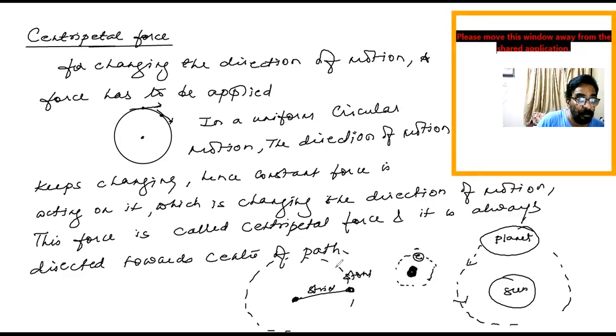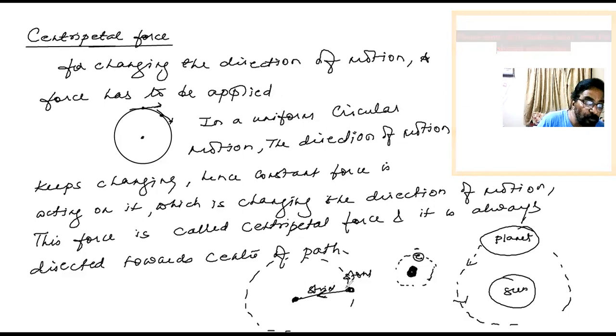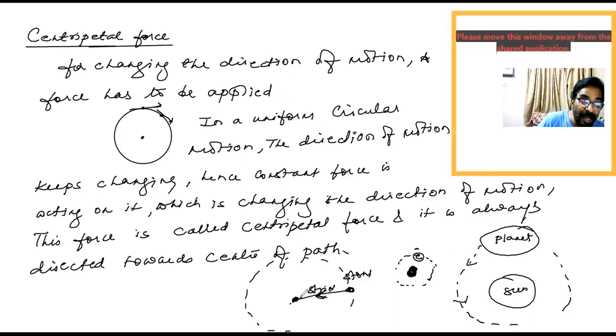You're doing it, am I right? So this stone is performing a uniform circular motion. The centripetal force is exerted by this string. There's a force of tension towards the center. Got it? There's a force of tension acting towards the center. That is your hand. And this stone keeps on moving, changing its direction. That is, it's having a uniform circular motion.